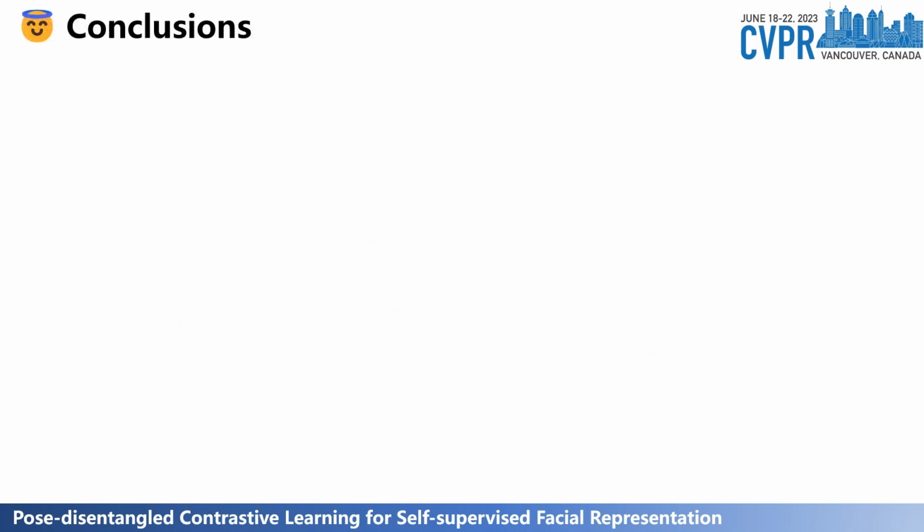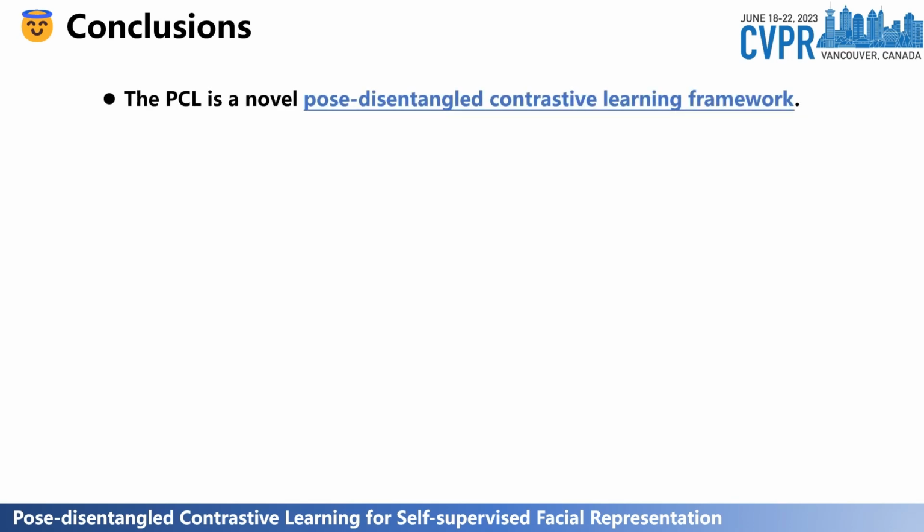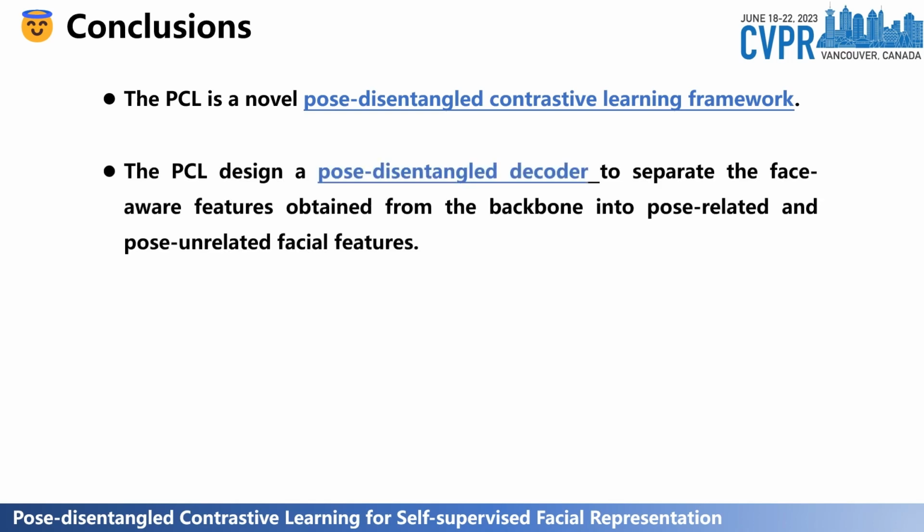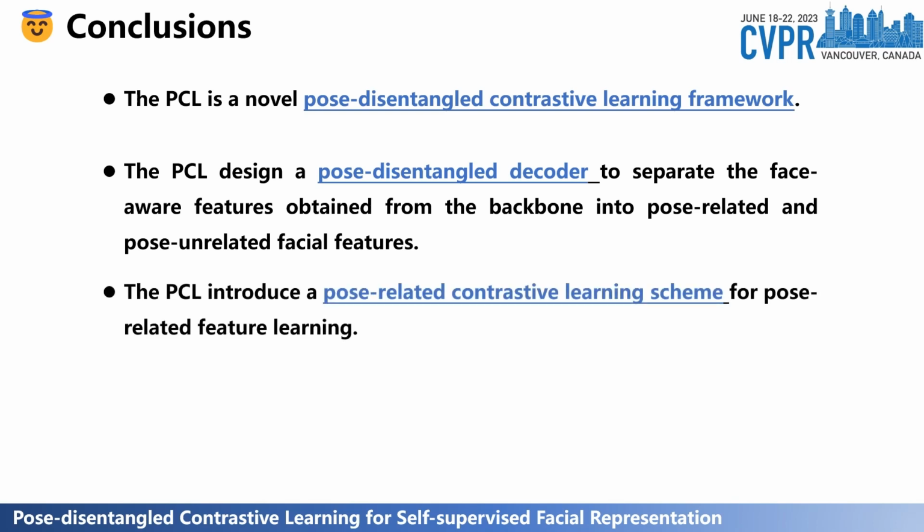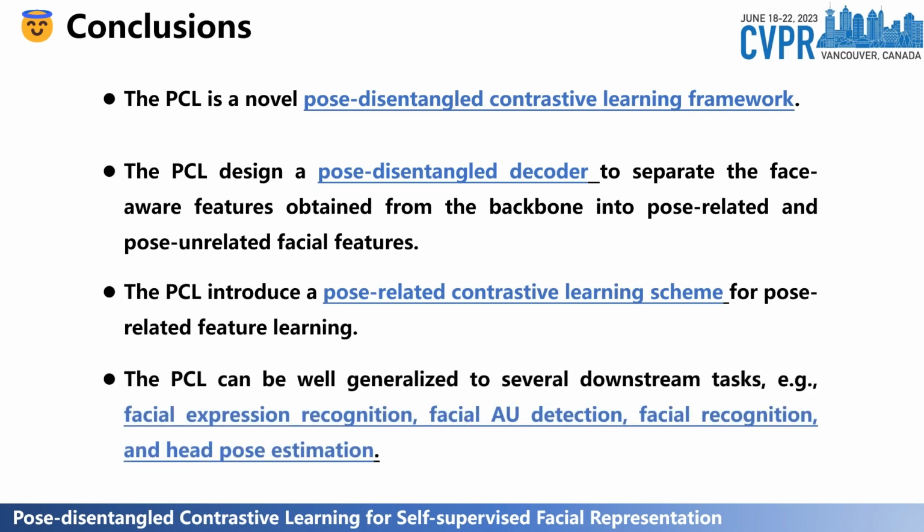In general, the major contributions of this work are summarized as follows. The PCL is a novel pose-disentangled contrastive learning framework. The PCL designed a pose-disentangled decoder to separate the face-aware features obtained from the backbone into pose-related and pose-unrelated facial features. The PCL introduced a pose-related contrastive learning scheme for pose-related feature learning. The PCL can be well generalized to several downstream tasks, such as facial expression recognition, facial AU detection, facial recognition, and head pose estimation.